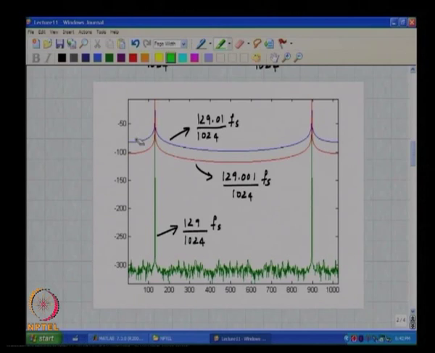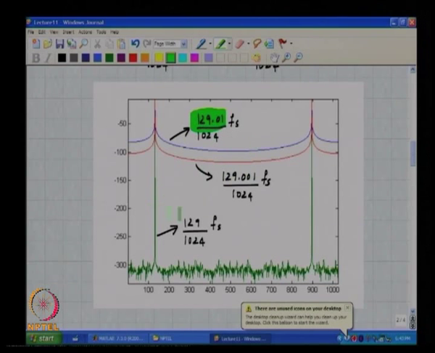But if you did not know this, you would be tempted to conclude that there is something wrong with my system. And it also makes sense that as this frequency becomes closer and closer to 129, this weird stuff reduces in magnitude.